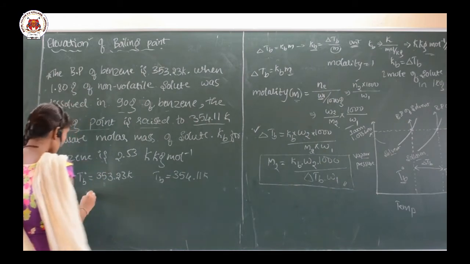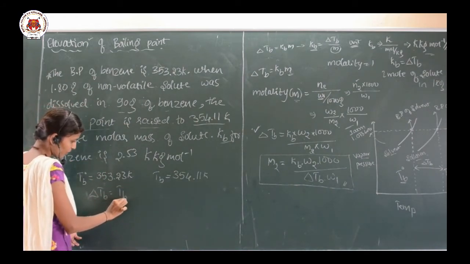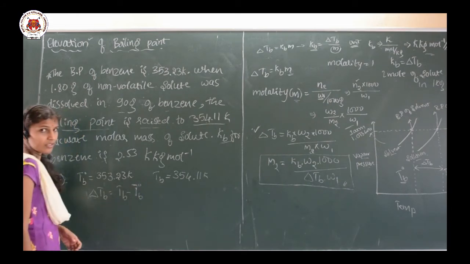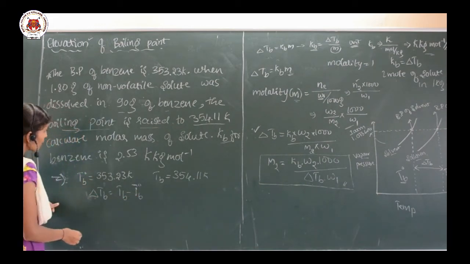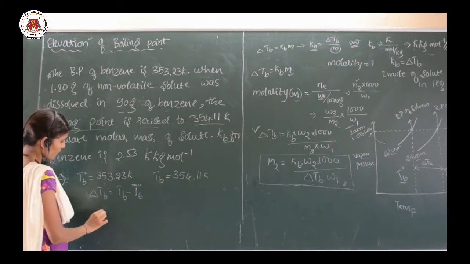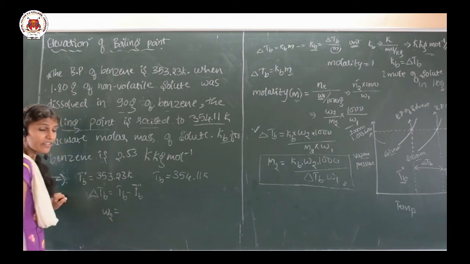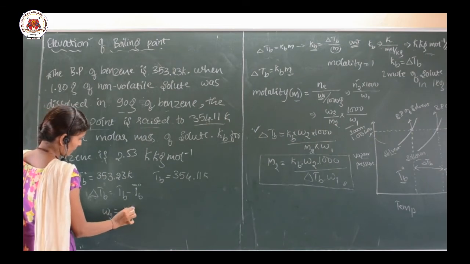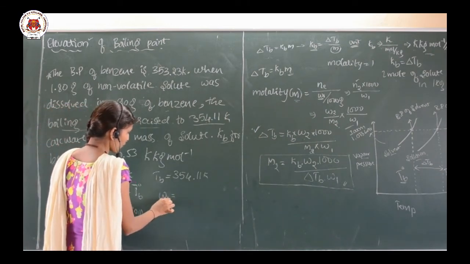I need to calculate delta Tb. Delta Tb is equal to Tb minus Tb naught. And then whatever they have given, 1.80 is W2. 1 is for the solvent, 2 is for the solute. So 1.80 gram is W2, and then W1 is the weight of the solvent.